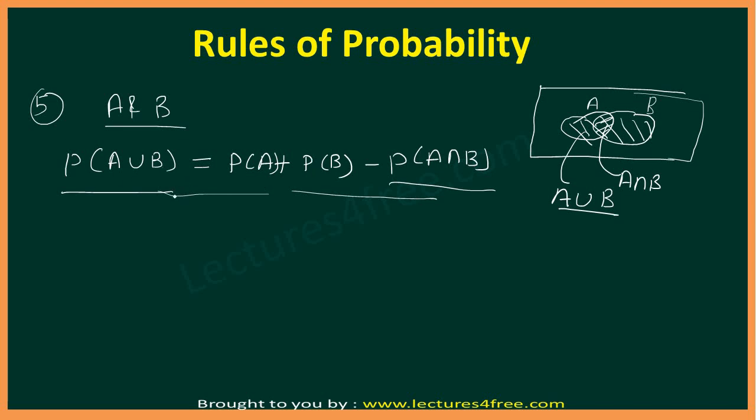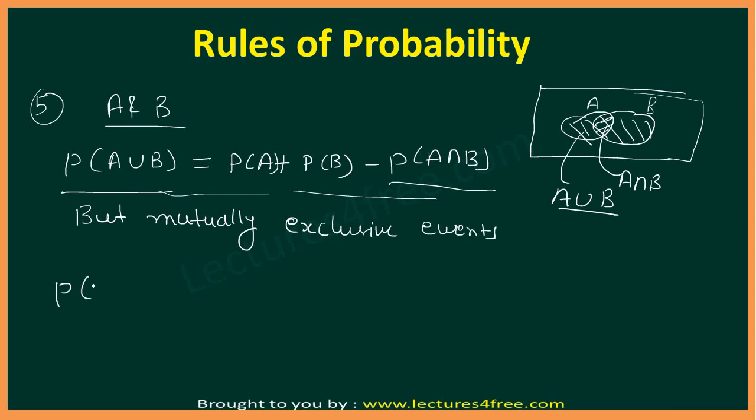But for mutually exclusive events, the probability of A union B is equal to the probability of A plus the probability of B only.